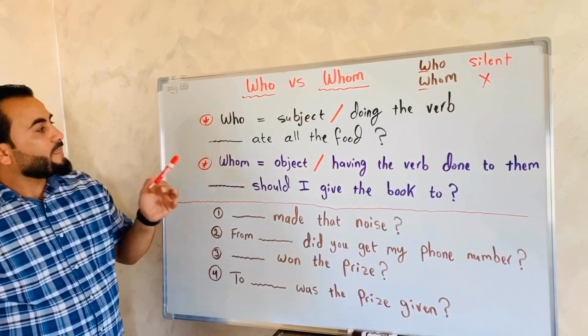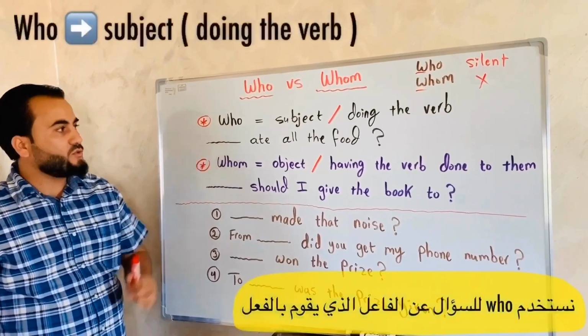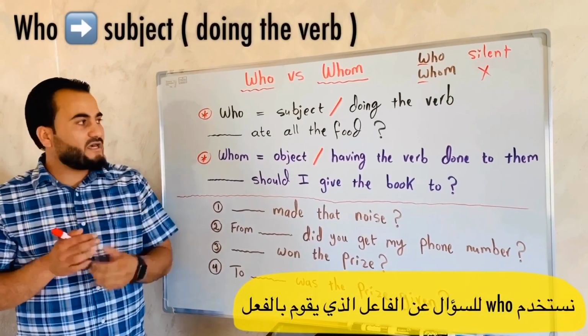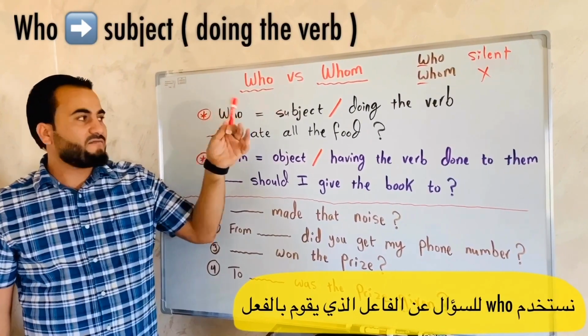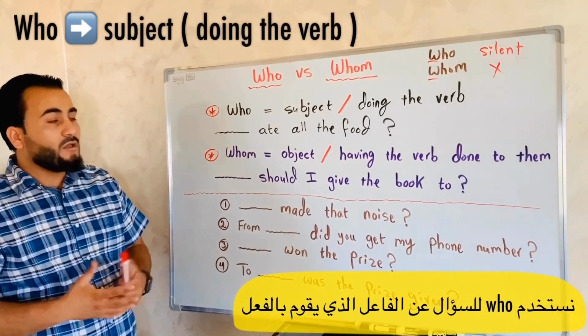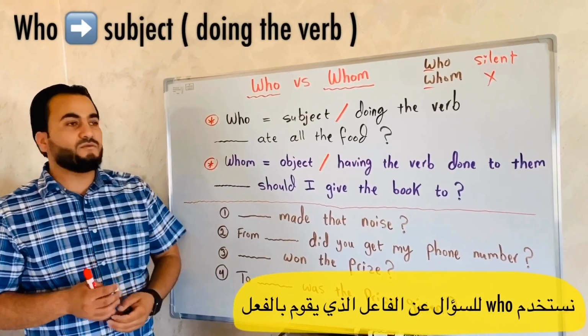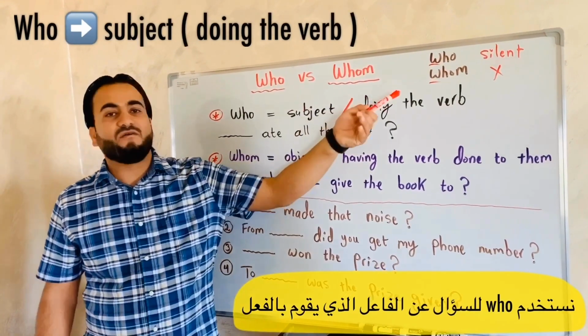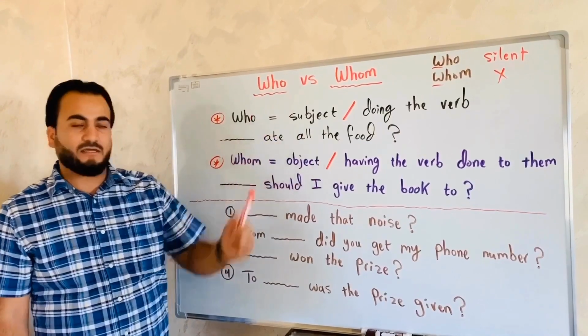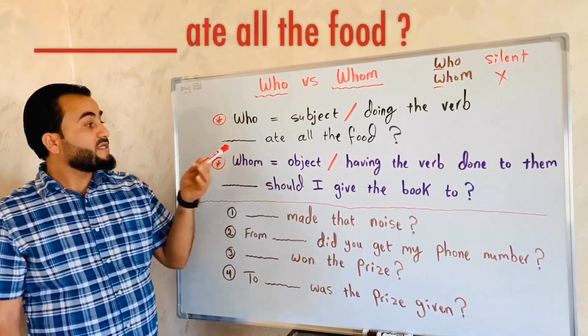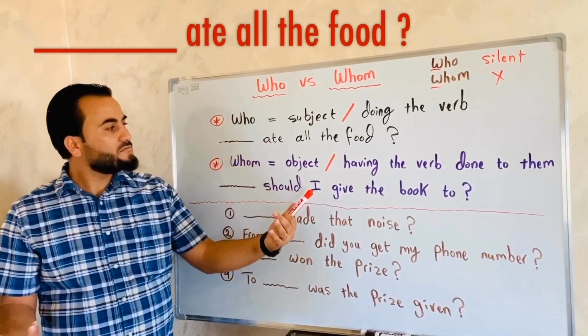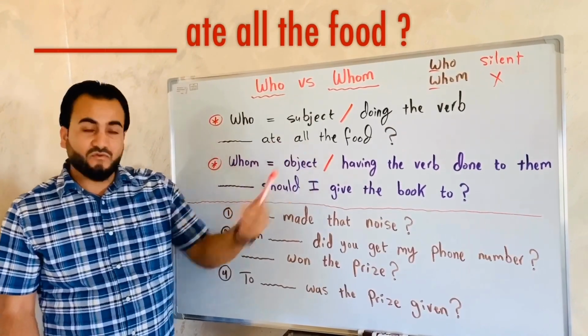Okay, now we use who to identify the subject of the question. Okay, what is the subject? The subject is the person who's doing the verb. Let's take this example. Ate all the food. Ate all the food.